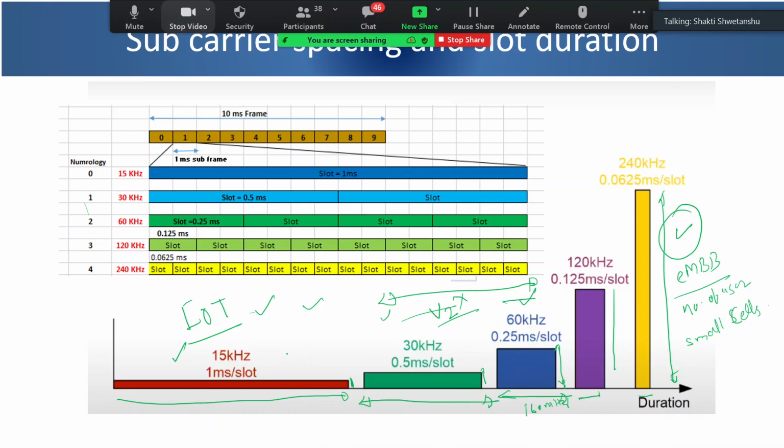Thank you. Right. You were right that 240 kilohertz is not available for data. So I'm not saying it is not advisable. As per the specification, they have not specified it yet. Maybe in the subsequent releases they will try to do it. Okay.